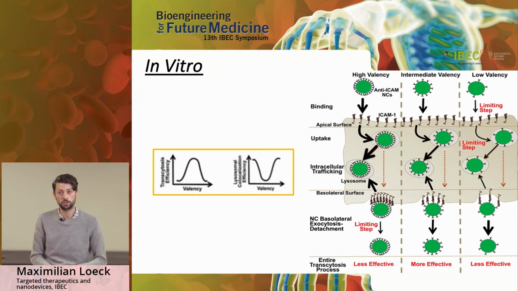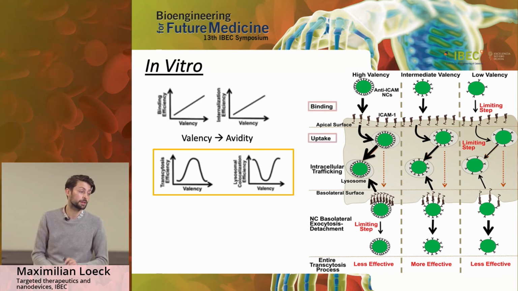We found a bell-shaped relationship between the valency and the transcytosis efficiency, which might seem counterintuitive, because you might expect higher valency to render higher transcytosis efficiency. On the other hand, we found an inverse bell-shaped relationship of valency and lysosomal trafficking.